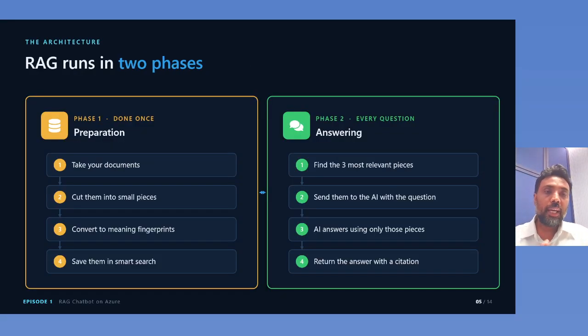So how does RAG run? Actually, it runs in two phases: preparation and answering. Preparation is like taking your documents, cutting them into small pieces, converting them to meaning fingerprints, and saving them into the smart search. Okay. Then the second phase is answering. Find the three most relevant pieces, send them to the AI with the question. AI answers using only those pieces. The catching point is AI answers using only those pieces and returns the answer with the citation.